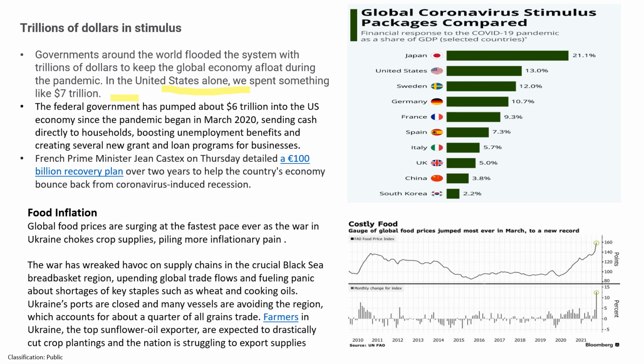And also one of the important issues is the food inflation. So globally, the food prices are surging at the fastest pace ever in the war, because a lot of the products such as wheat, or let's say sunflower oil, comes from Ukraine and Russia. And because of the war that is currently going, the war has basically wreaked havoc on supply chains in the crucial Black Sea.